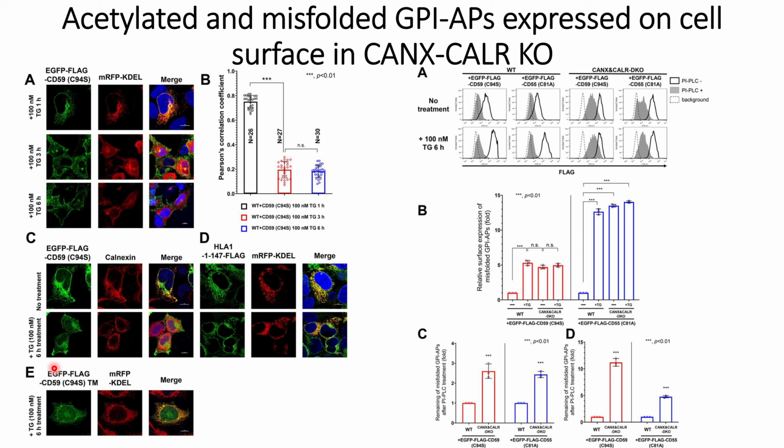After 6-hour treatment, they are not able to see these intracellular endoplasmic reticulum resident proteins migrate to the plasma membrane, as the KDEL signals overlap with the flag or EGFP signals of Calnexin and HLA1, which can be seen here.